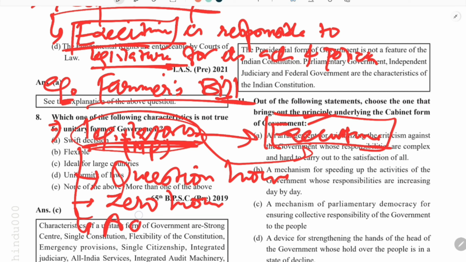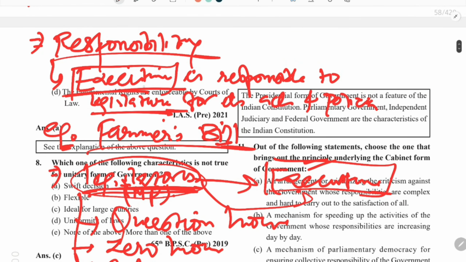Like there is a concept of adjournment motion. There is a concept of calling attention motion. So there are various instruments through which these legislators ask the executive what their intention is to introduce such a bill or take such a decision. In this way, the executive is made responsible to the legislature for its acts and policies.